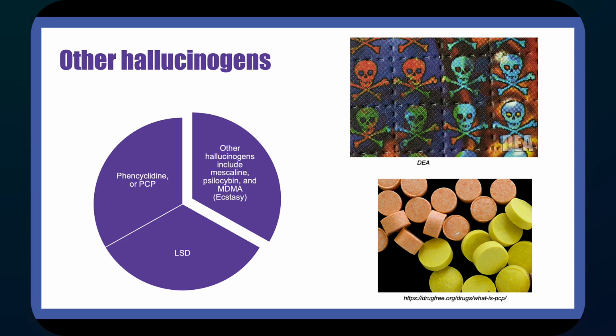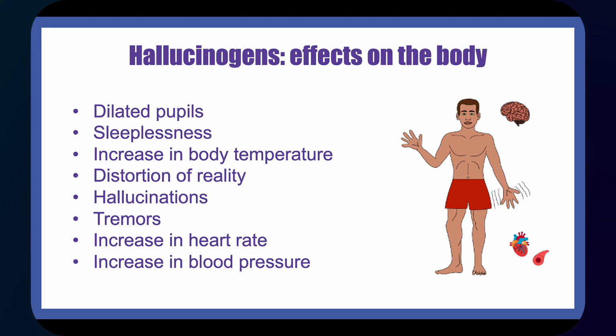Other hallucinogens are PCP. It's often synthesized in clandestine laboratories and is often smoked, ingested, or sniffed. LSD is synthesized from lysergic acid and can cause hallucinations that can last for 12 hours. Other hallucinogens include mescaline, psilocybin, and MDMA or ecstasy. Hallucinogenic drugs can cause hallucinations, obviously, which are sensations and images that seem real but aren't. People may hear, feel, or see things that aren't really there.